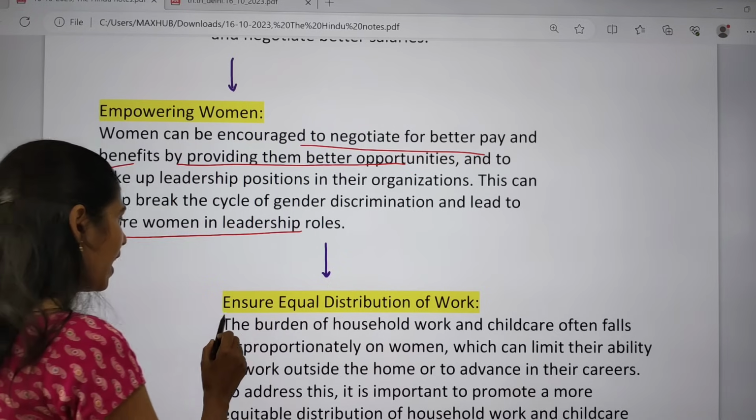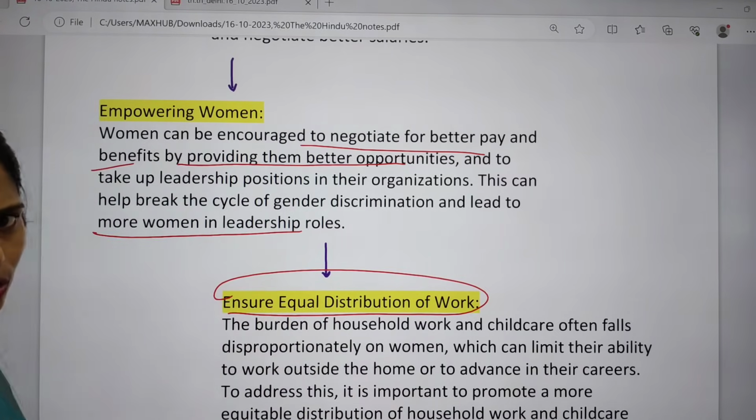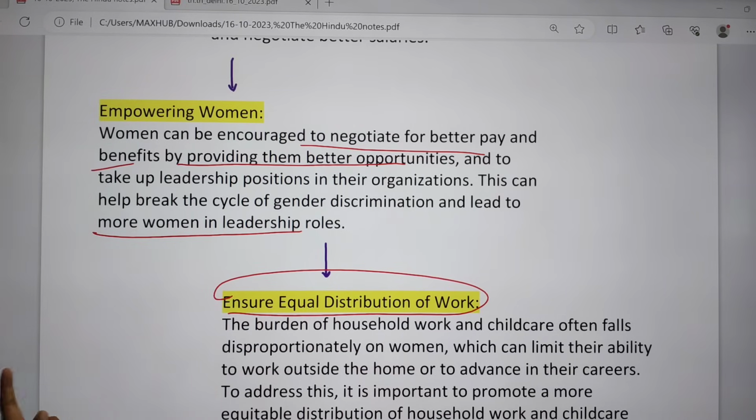And next one here is we have to ensure equal distribution of work. The burden of household work and child care normally falls on women, but even men have to share that.